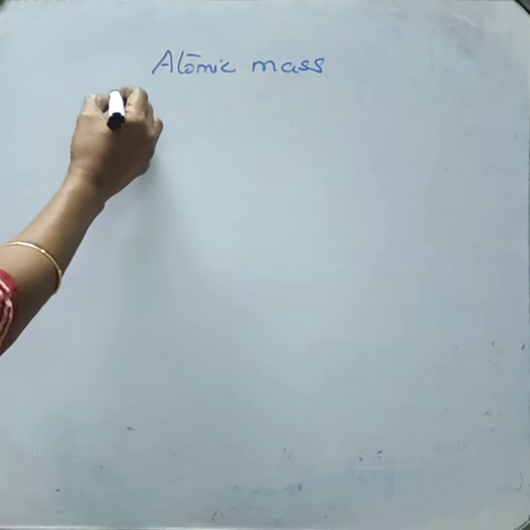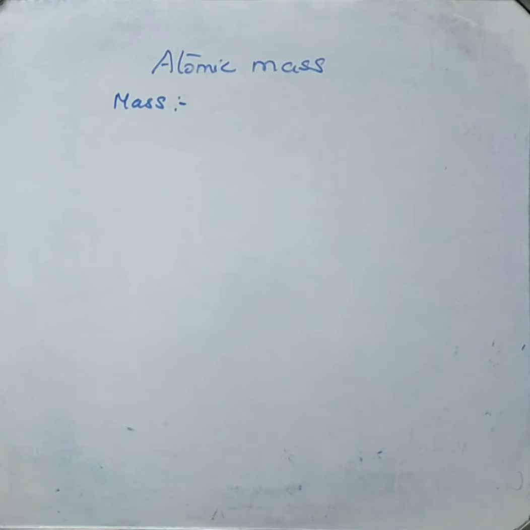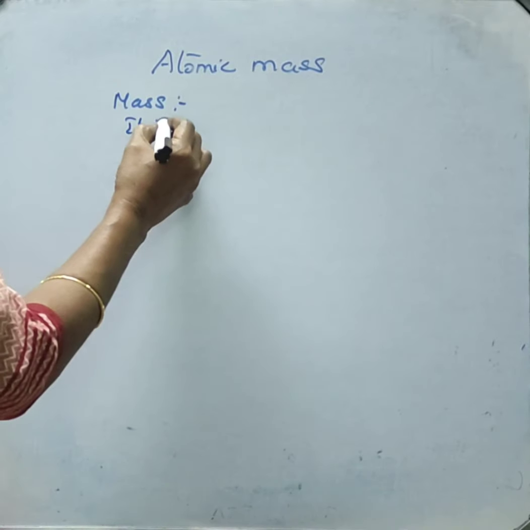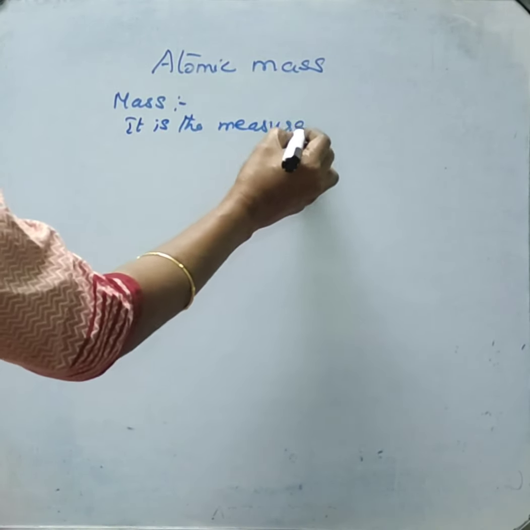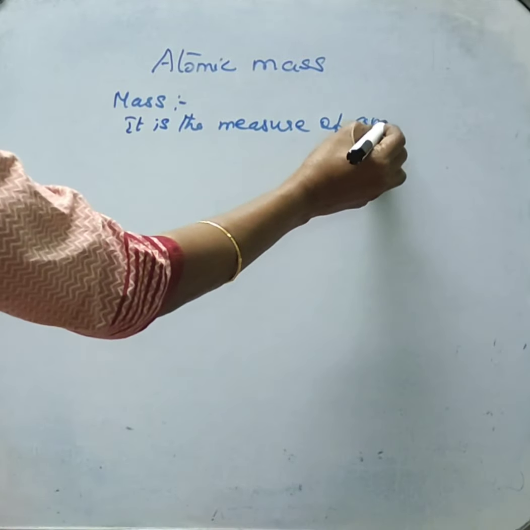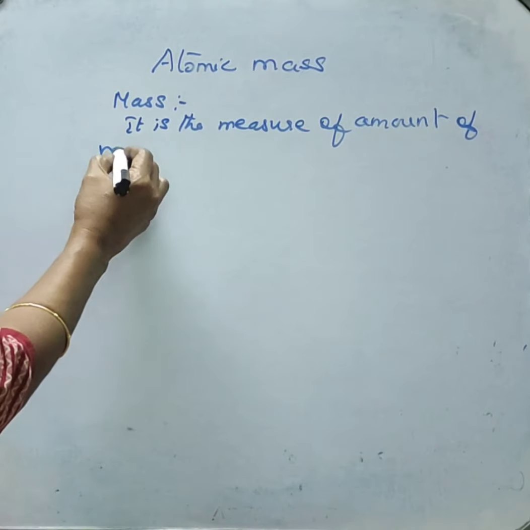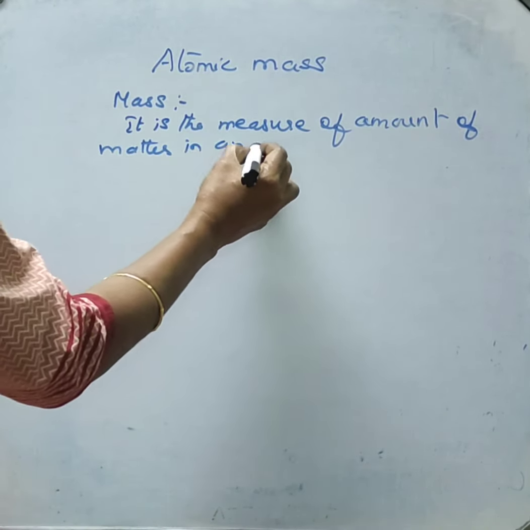What is mass? Mass is the measure of amount of matter in an object.